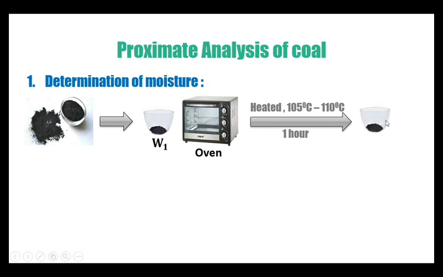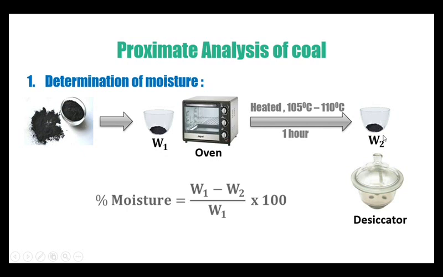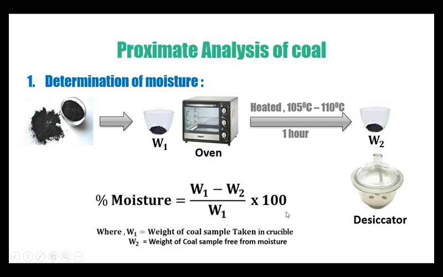After 1 hour, the coal sample in the crucible is taken out and cooled first in dried air and then in a desiccator. Then it is weighed and its weight is noted as W2. The percentage of moisture is reported as (W1 minus W2) by W1 into 100, where W1 is the weight of coal sample taken in the crucible and W2 is the weight of coal sample free from moisture.